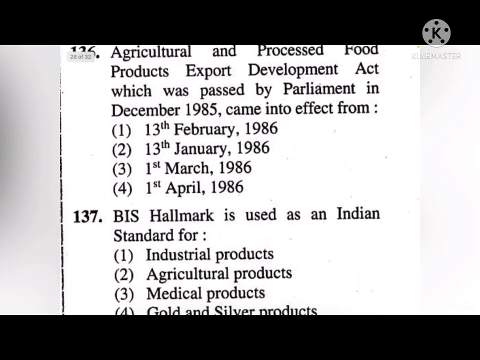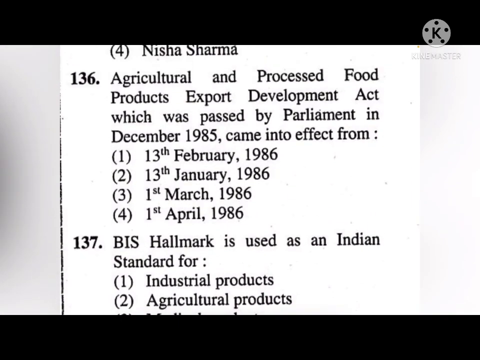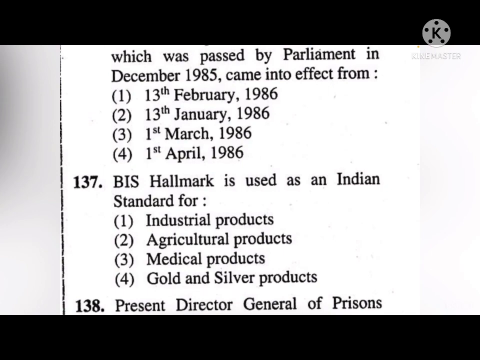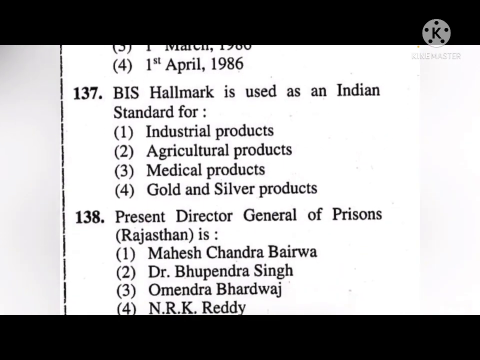Next, the Agricultural and Processed Food Products Export Development Act, which was passed by Parliament in December 1985, came into effect from option 1, 2, 3, and 4. The correct answer is 13th February 1986. Next, the BIS hallmark is used as an Indian standard for option 1, 2, 3, and 4. The correct answer is for gold and silver products.